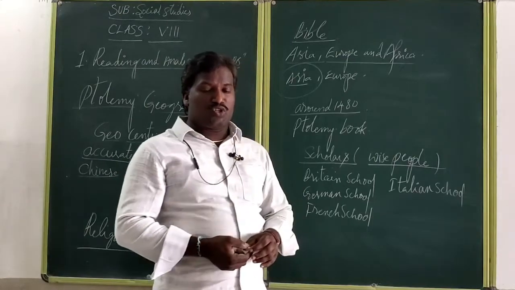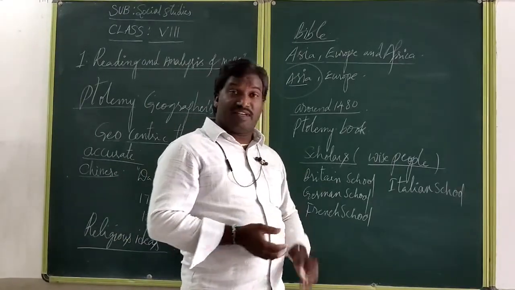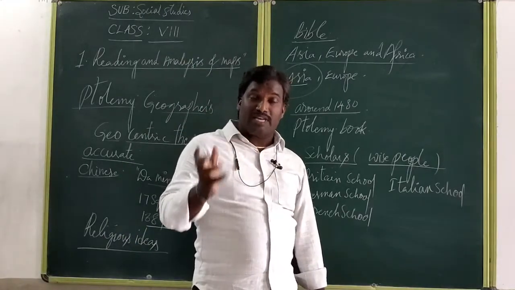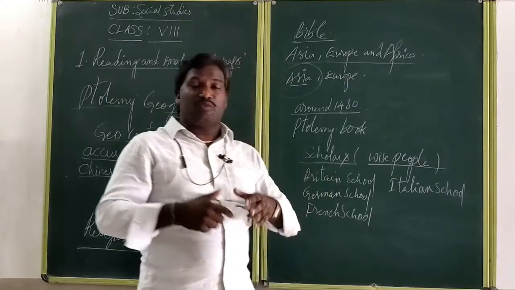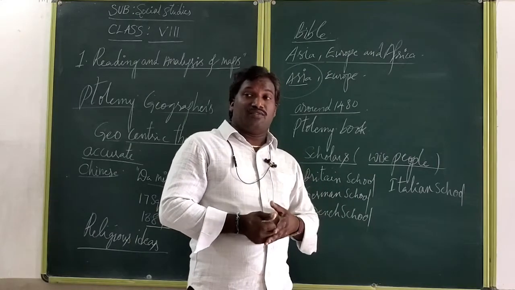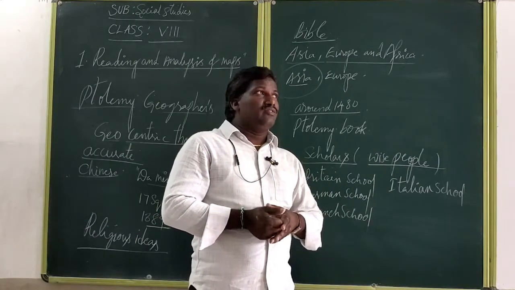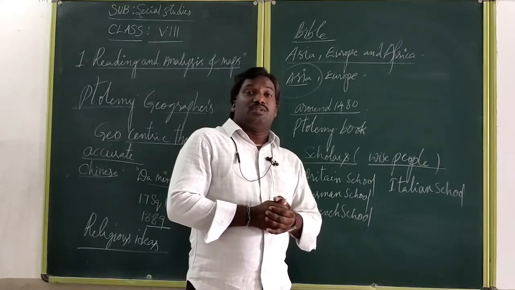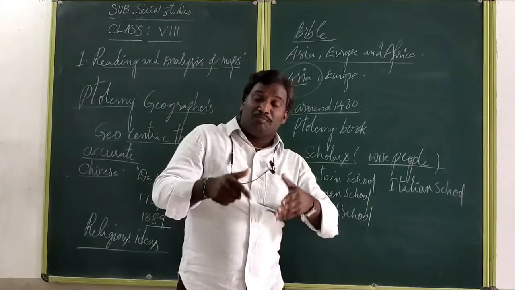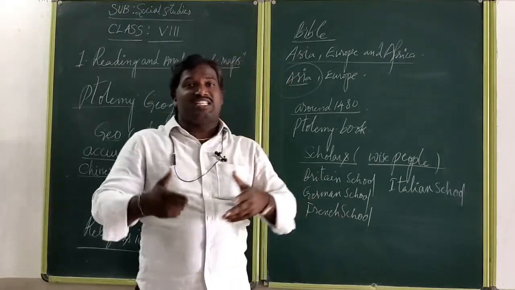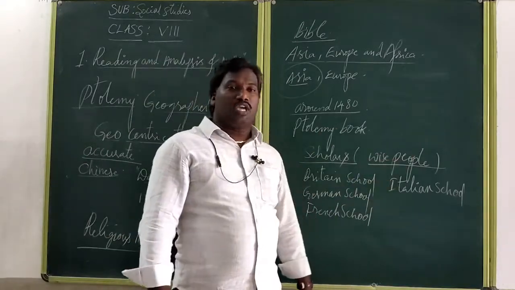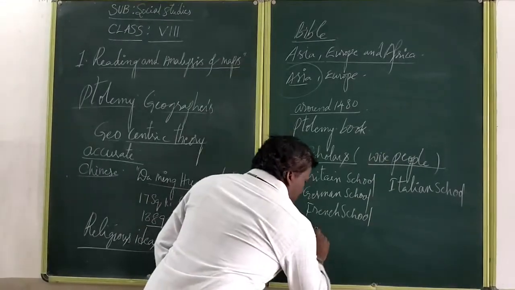Then different types of people also got inspiration. You know already very well, Vasco da Gama discovered the sea route to India and Columbus discovered the sea route to America. Like these, different people got some inspiration and went and discovered different routes. You know already very well from this lesson. The Arabs blocked the Mediterranean Sea route. Then some people got enthusiastic. They discovered the sea road to India around Africa. Okay, you know already very well. Vasco da Gama.